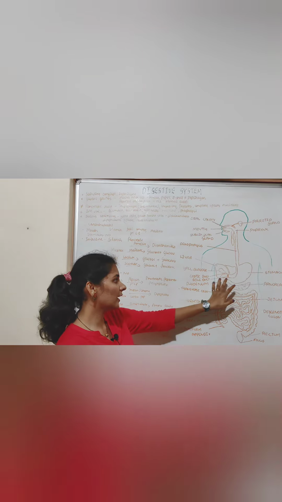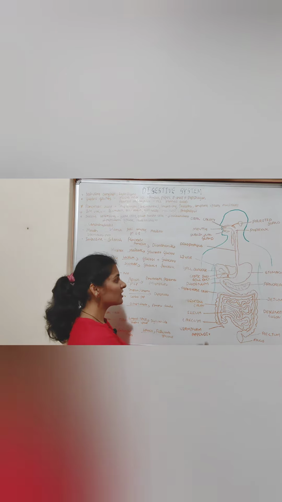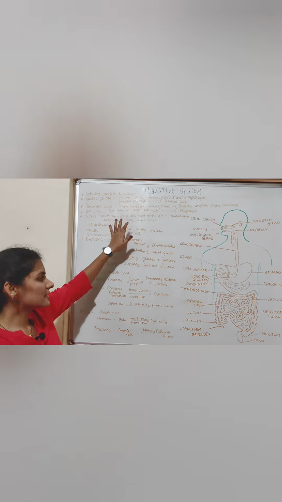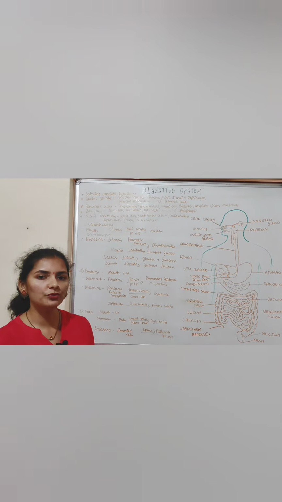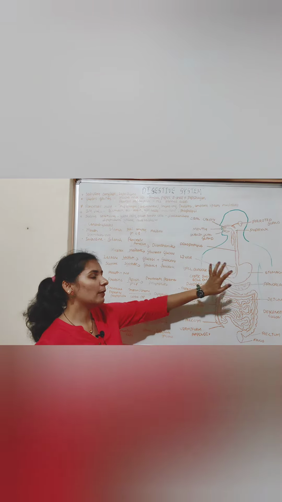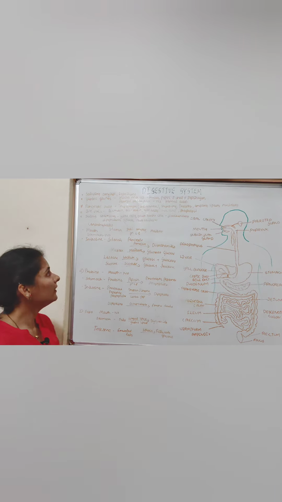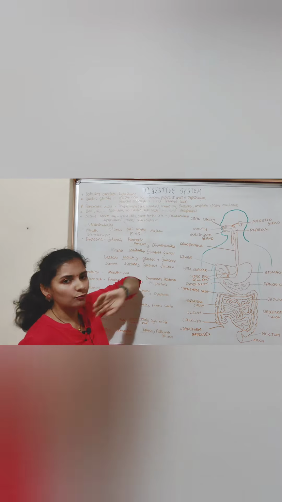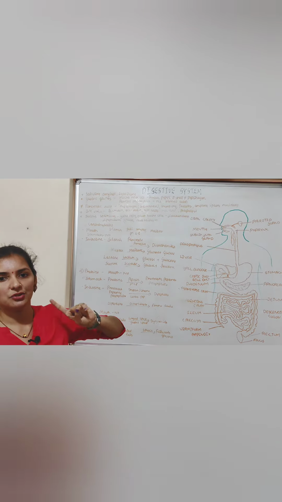Later from the stomach, food enters the small intestine, the duodenum part, where it gets mixed with the pancreatic juice, bile juice and the intestinal juice or succus entericus. It gets mixed with the different enzymes of these juices and digestion takes place. In fat digestion, bile juice plays a very important role. Bile juice is produced by the liver and consists of pigment known as bilirubin, bile salts, cholesterol and phospholipid. Among these, bile salts play a very important role in the digestion of fat.